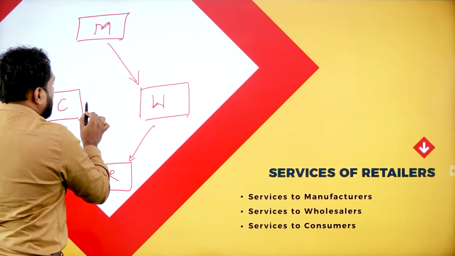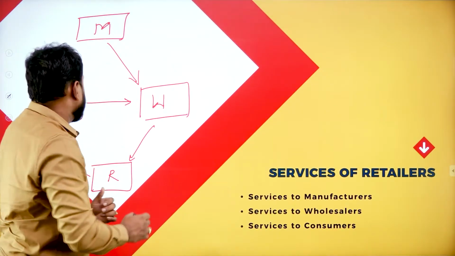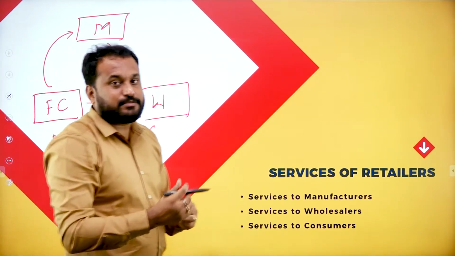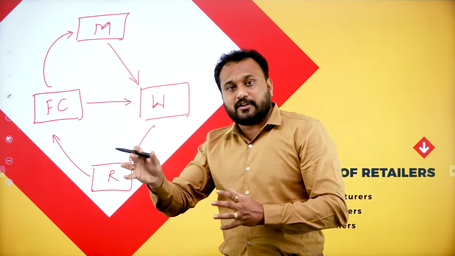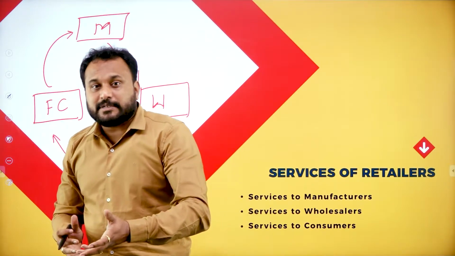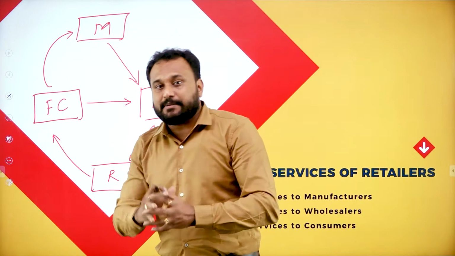Now understand, the final consumer can go directly to the wholesaler at some point of time. There are a few people who actually go to the manufacturer also, where a small scale manufacturer is there. Now he cannot afford a wholesaler or a retailer. So the final consumers go directly to the manufacturer. Now these are the possibilities which I'm telling you.